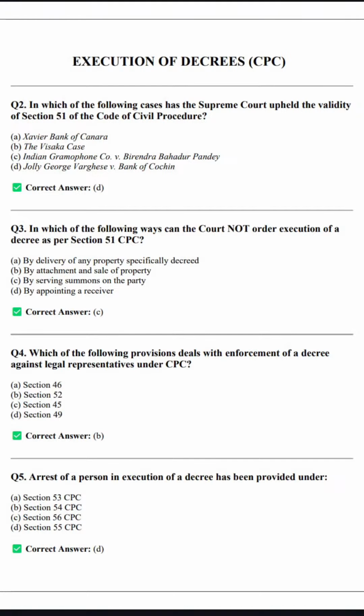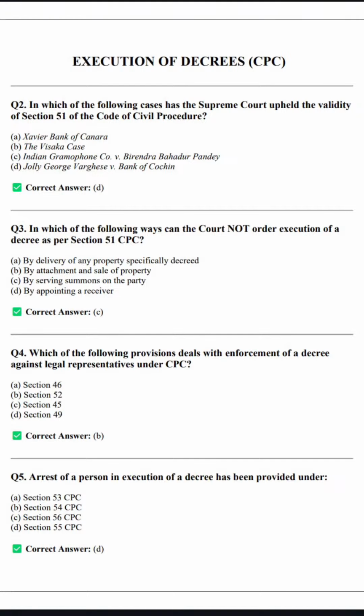We have already studied this. This case is related to Jolly George Verghese versus Bank of Cochin. So the correct answer is option D. We have already seen this question in the previous class.